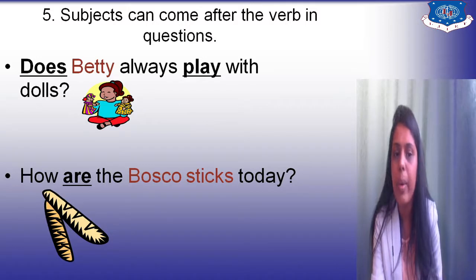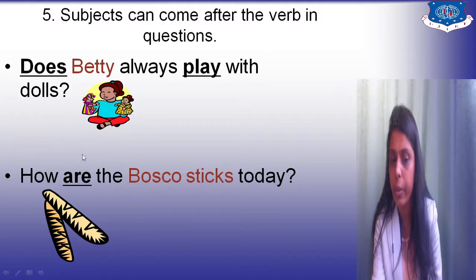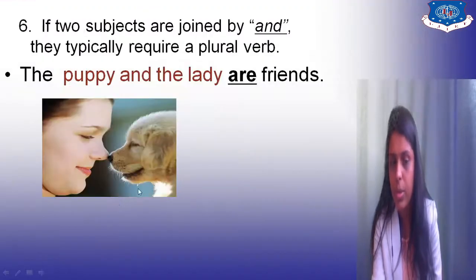Fifth is, the subject can come after the verb in questions. For example, does Betty always play with dolls? Right? How are the Bosco sticks today? Right? So in questions, it might happen that the subject will come after the verb, and sometimes it can also come before the verb. Here you can say, how are the Bosco sticks today? So are is coming before the subject. The subject is Bosco sticks, and the verb is are. As this subject is plural, the verb is also plural. How are the Bosco sticks today?